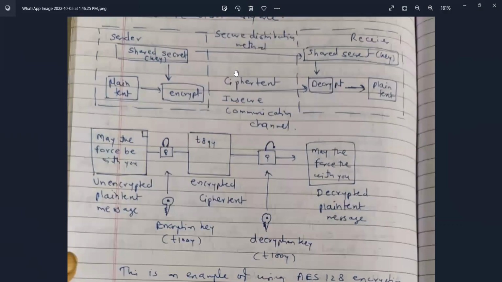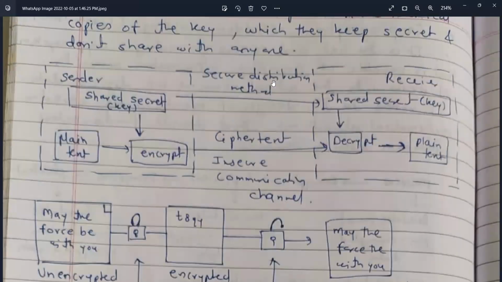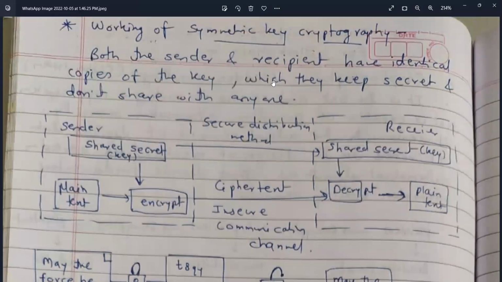Working of symmetric key cryptography. What is the working of symmetric key cryptography? Both the sender and recipient have identical copies of the key. Both have the same key, which they keep secret and don't share with anyone.